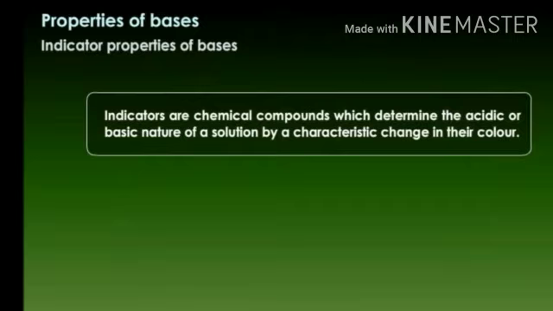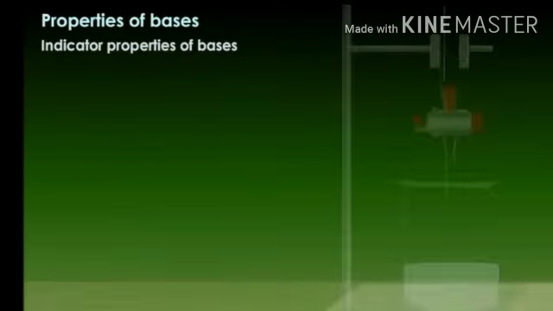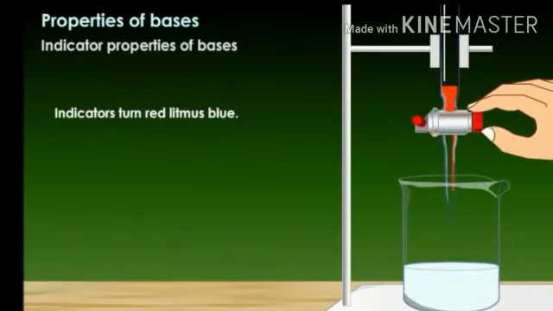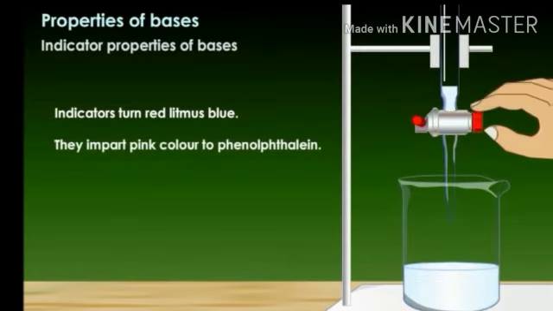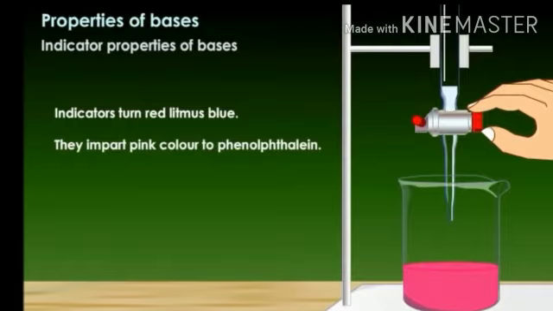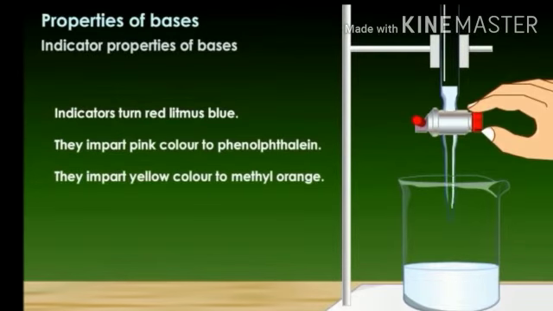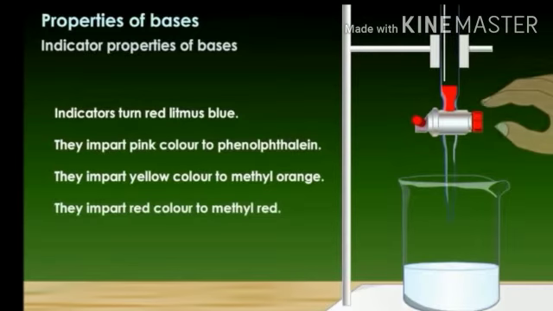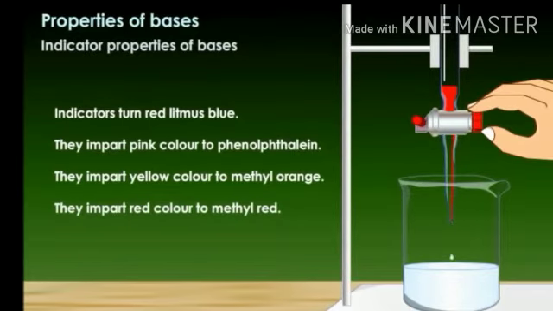Indicator properties of bases. Indicators are chemical compounds which determine the acidic or basic nature of a solution by a characteristic change in their color. Bases turn red litmus blue. They impart pink color to phenolphthalein. They impart yellow color to methyl orange. And they impart red color to methyl red.